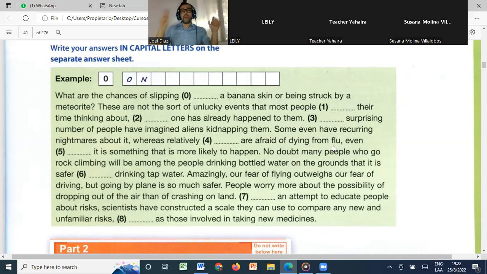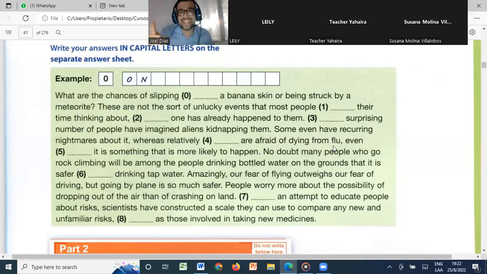Okay, so in part 2 of the reading and use of English part of this test, you are going to see a text with 8 different gaps, but this time I have bad news for you. I regret to tell you that they're not going to give you any options this time. So you might tell me, so what do I need to do?